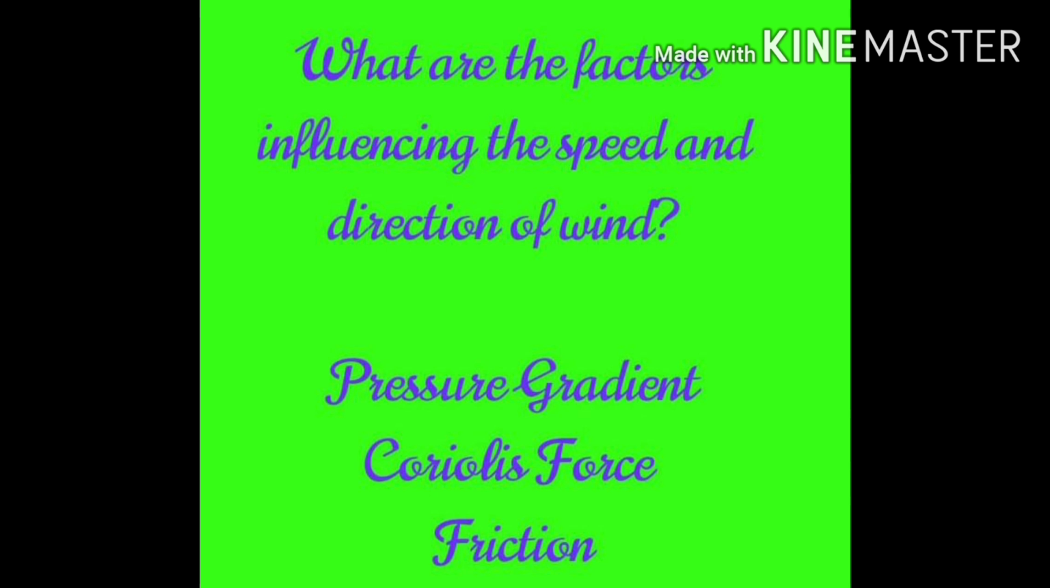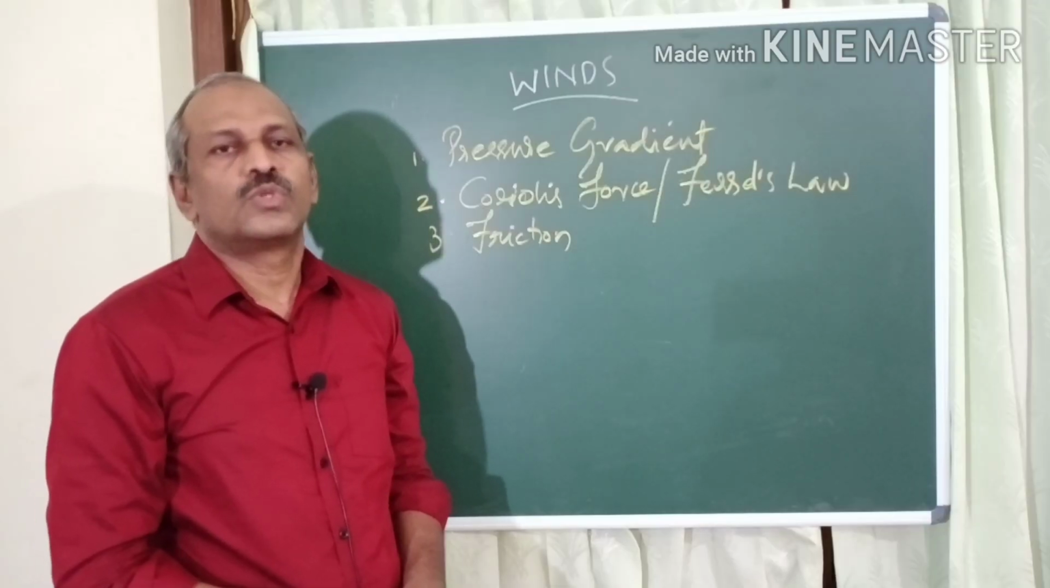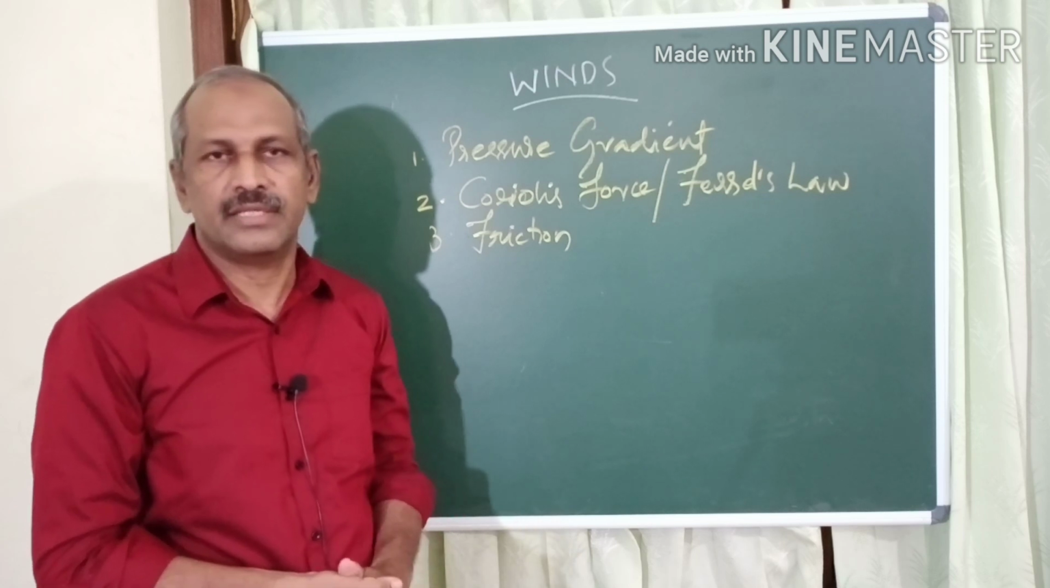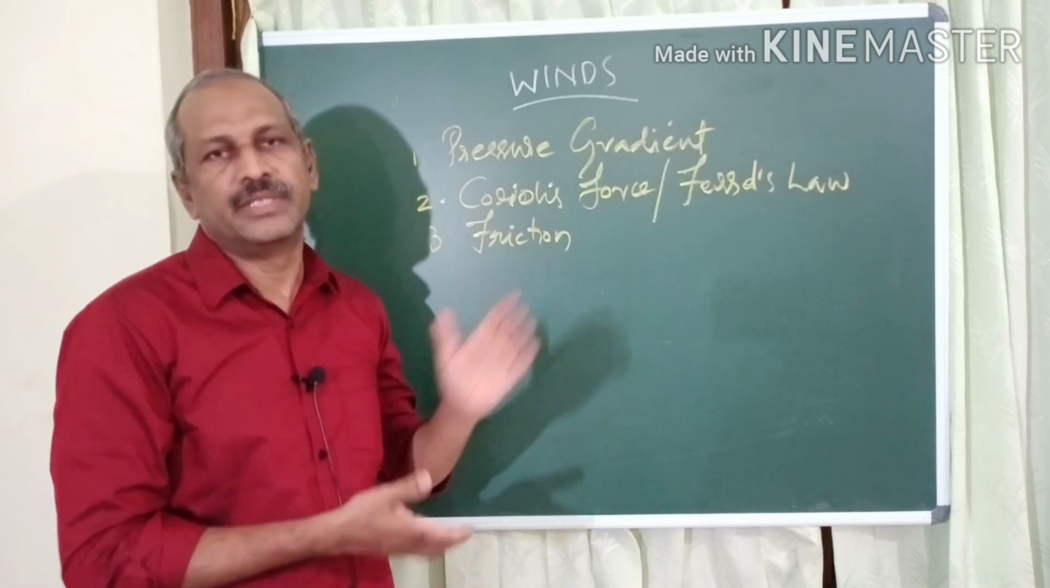What are the factors influencing the speed and direction of the wind? Let us see one by one. The first one is pressure gradient, that is pressure gradient force. The second one is Coriolis force or Ferrel's law. And the third one is friction. These are the three factors that cause a variation in the speed and direction of the wind.